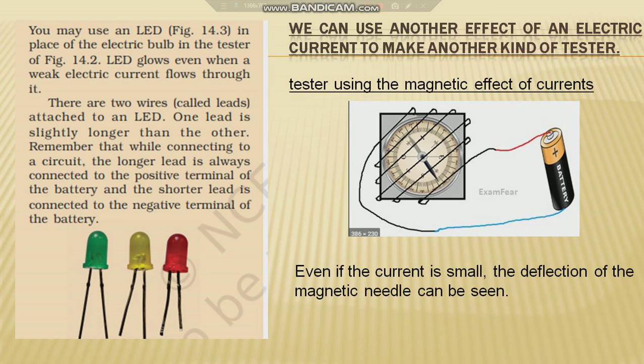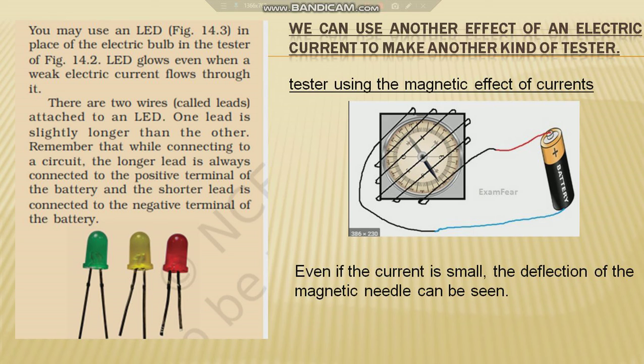Okay, can we make another electric tester by using another effect of electric current to make sure that the circuit is complete? Yes, it is also possible. We can make a tester using the magnetic effect of current, because we are very sure that even if the current is small, the deflection of a magnetic needle can be seen. So we have to make a tester using a magnetic needle instead of an electric bulb. So how can we go about this?